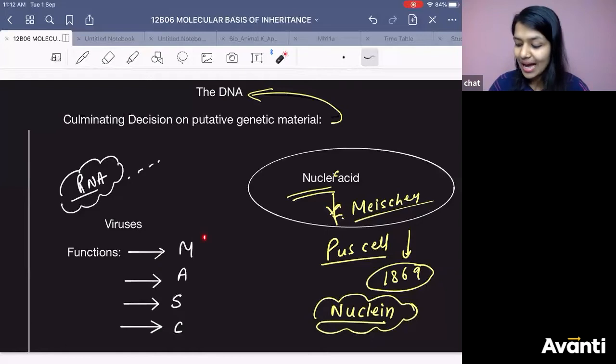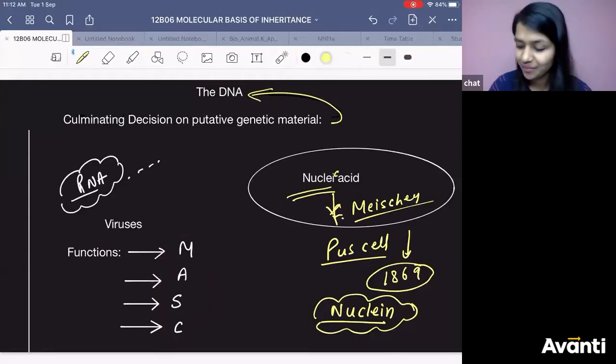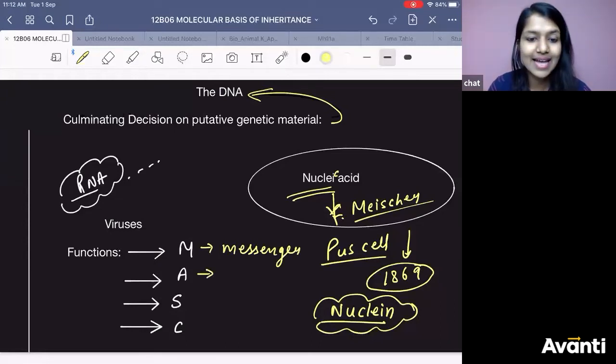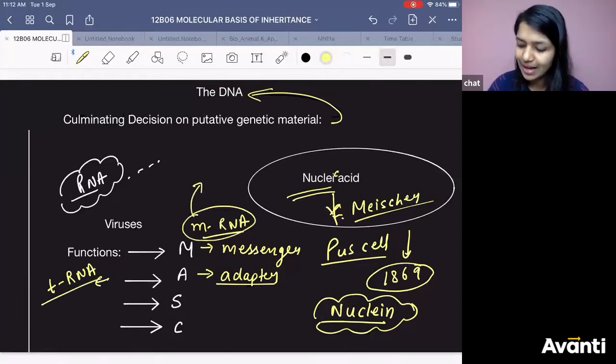So RNA has several functions. What is it? Mask. And what is mask? It acts as messenger, my dear. This is mRNA. It also acts as adapter molecule. This is your tRNA. We will see the uses of it. mRNA will be used in transcription.